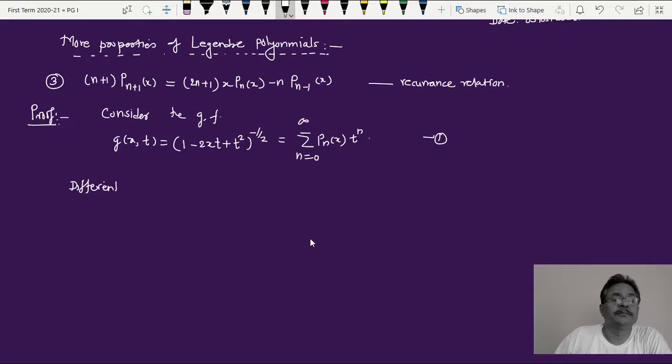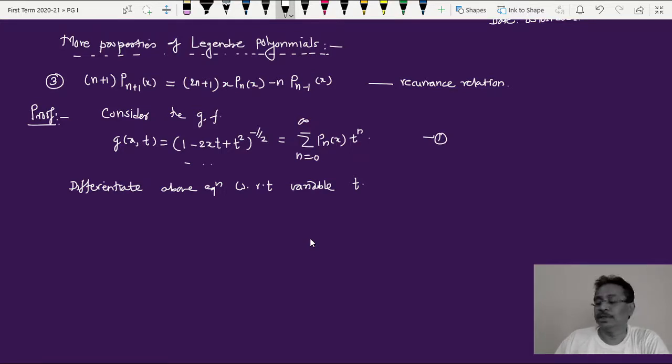Differentiate the above equation with respect to the variable t, small t. This is the variable with which we have to differentiate the above equation. Okay, differentiate this part and this part.